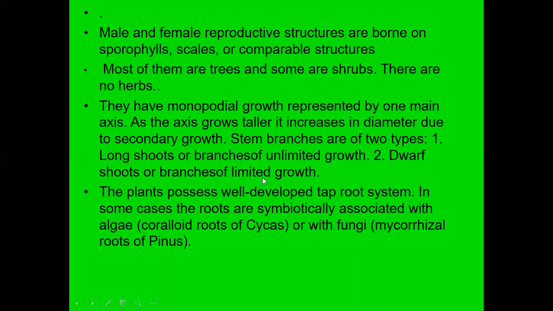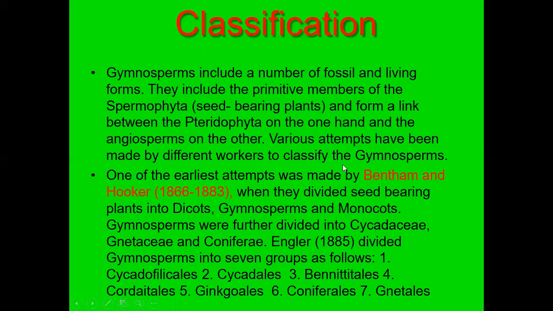Next, the roots of gymnosperm plants always have a symbiotic association with algae and fungi. In Cycas, algae have a symbiotic relationship and form the coralloid roots. While with fungi, we find symbiotic relations in Pinus, which is called mycorrhiza.